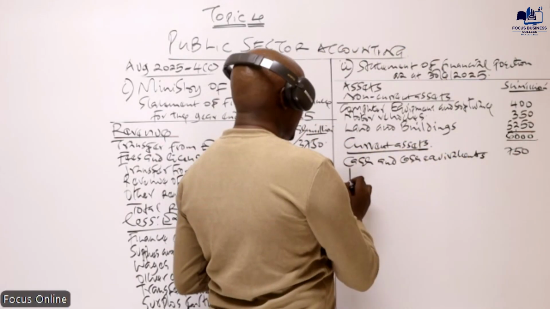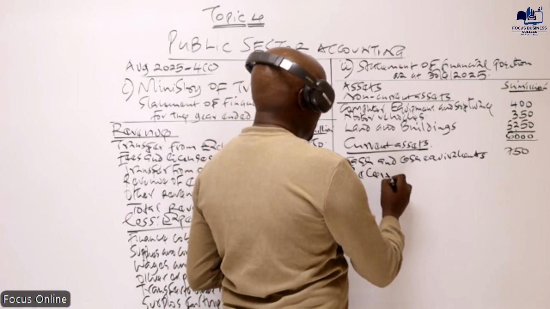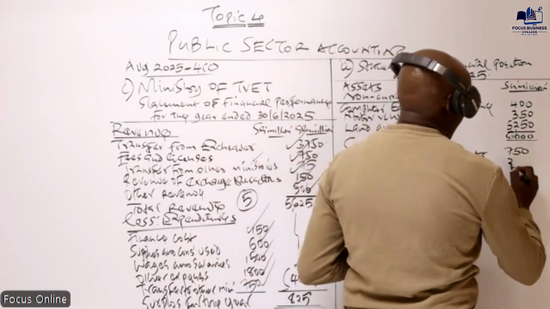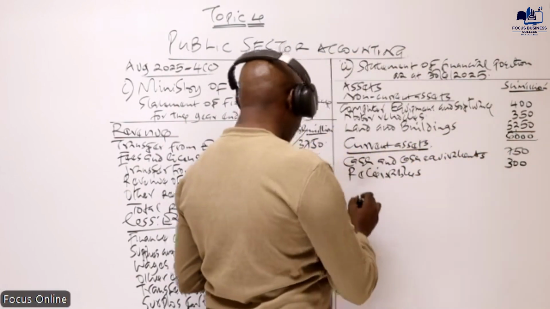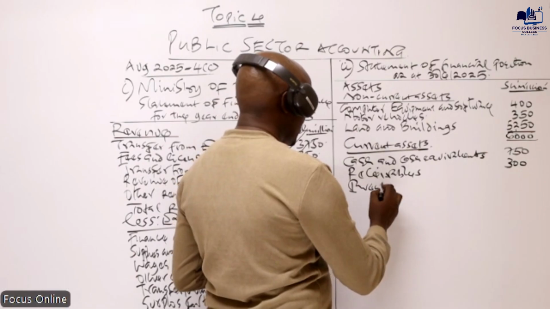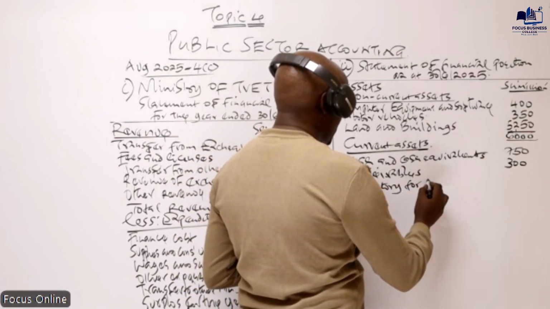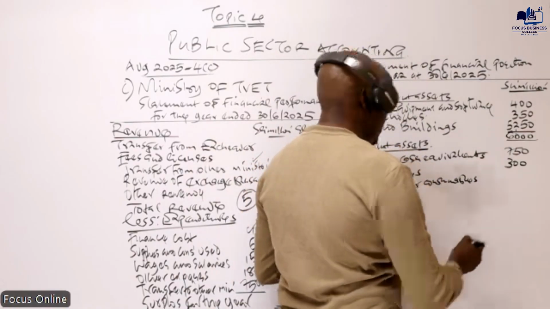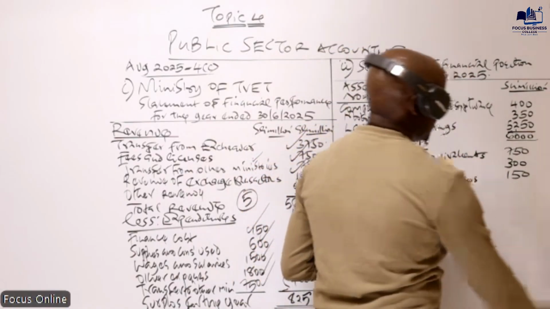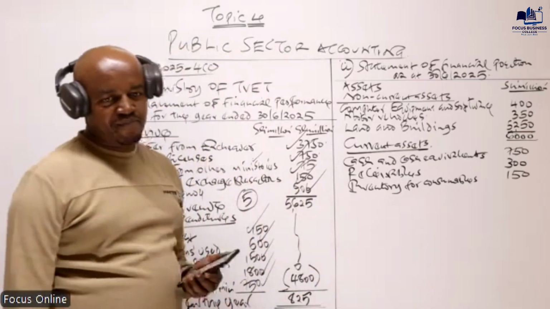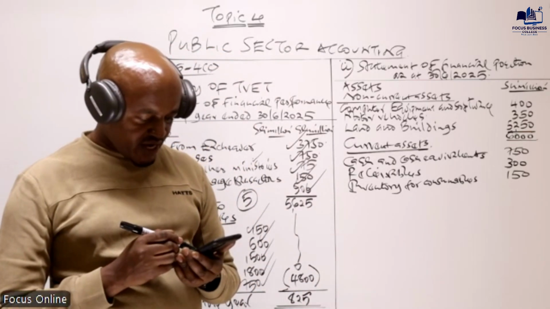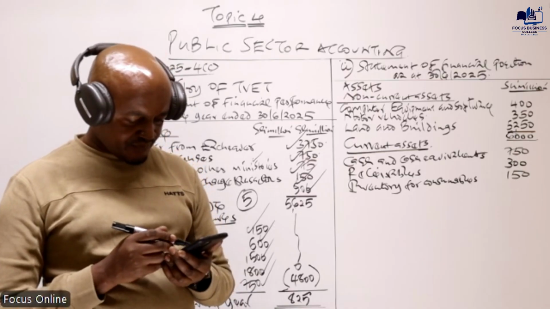Below that, we have receivables. Still this one is a current asset, and that is 300. And then we have inventory for consumables, which is an amount of 150. All those are current assets. Do we have any other item of current assets?